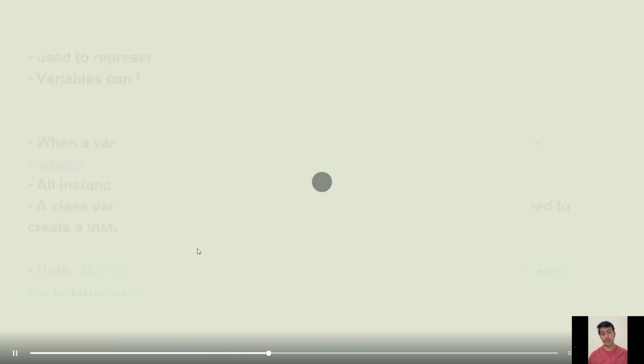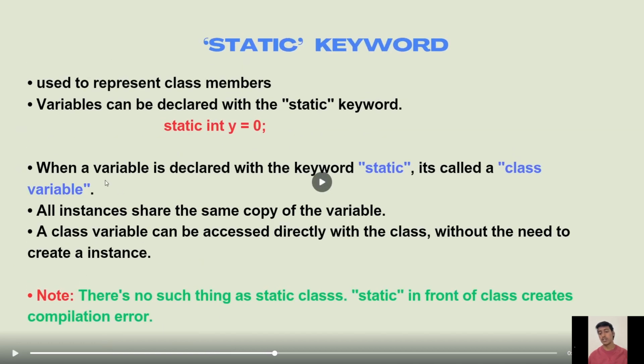Next we will move to the static keyword. The static keyword is used to represent class members. A variable can be declared with the static keyword, for example static int y equal to 0. When a variable is declared with the keyword static, it is called a class variable. So all the instances share the same copy of the variable. A class variable can be accessed directly with the class without the need to create an instance.